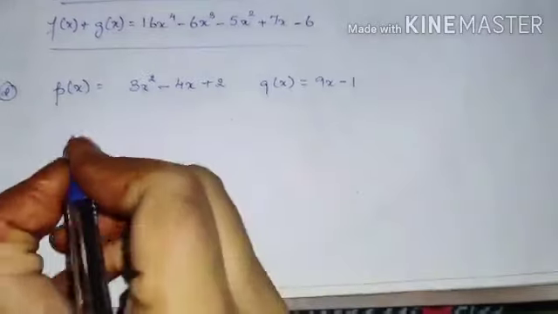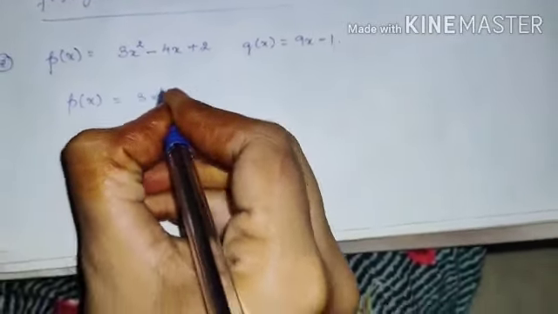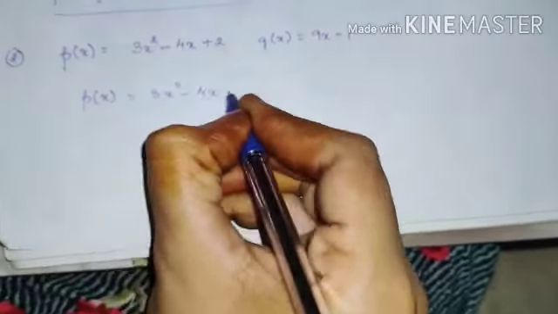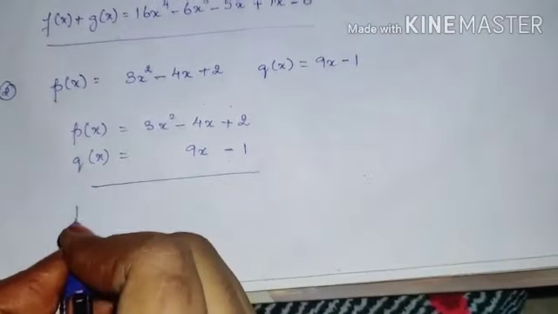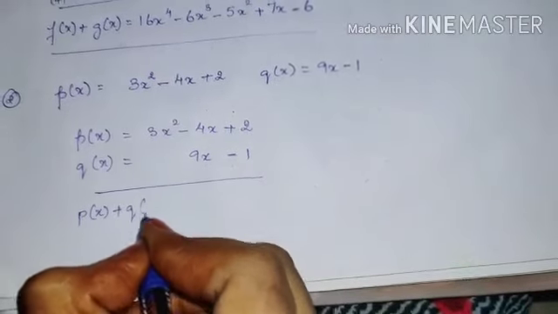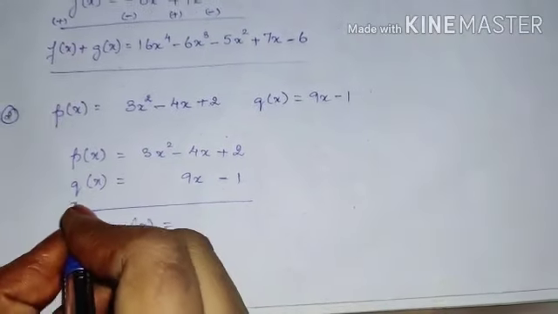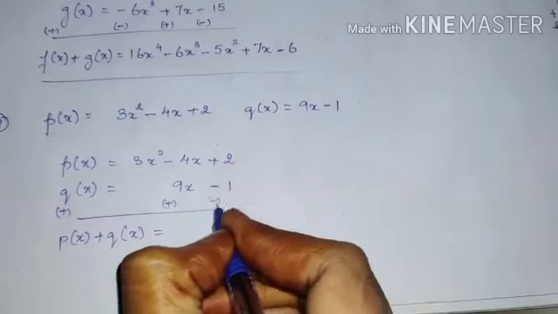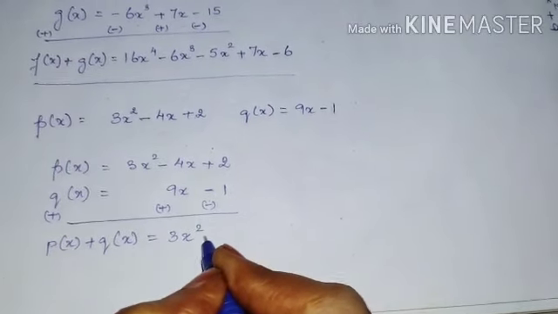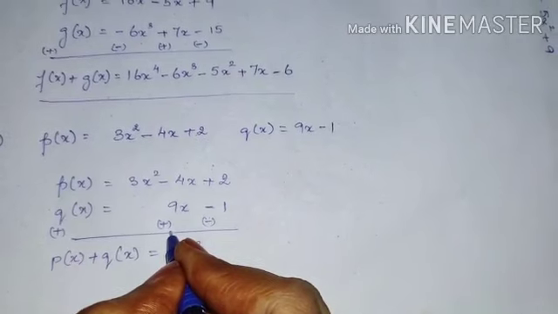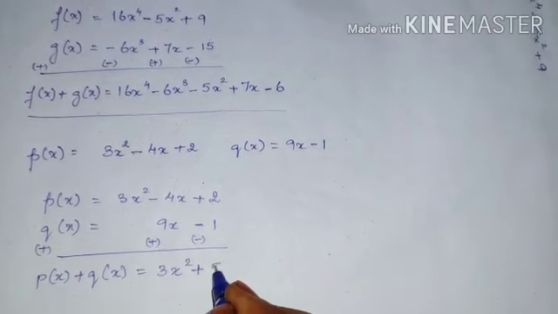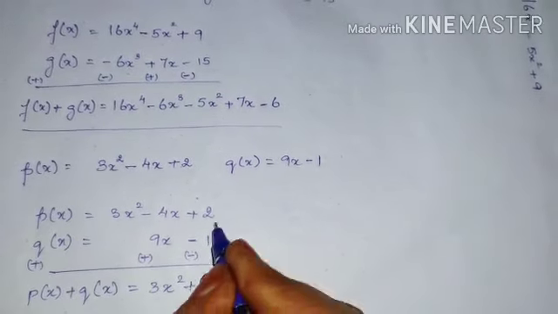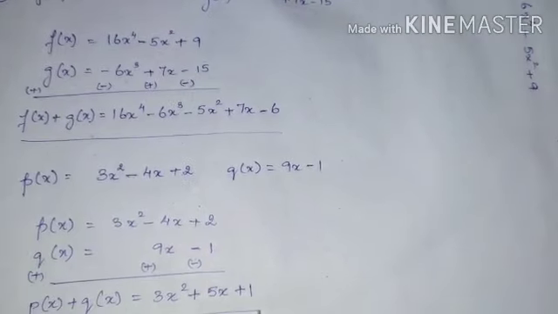Let us see another example. Here you can see 3x square minus 4x plus 2 in one polynomial p of x, and in another polynomial q of x, 9x minus 1. So there is a like term, minus 4x in p of x and 9x in q of x. Both are like terms, so we can add both polynomials. The sum of these two polynomials will be 3x square, plus 9x minus 4x, which is nothing but plus 5x. And the constant terms can be added: plus 2 minus 1 will be nothing but plus 1.